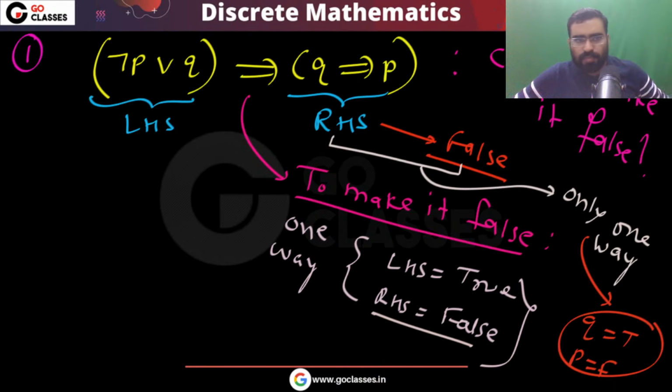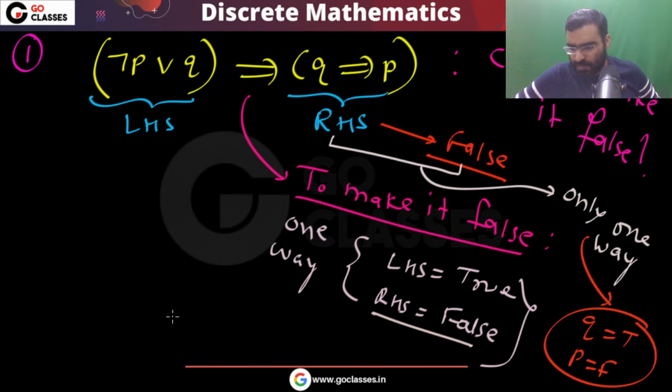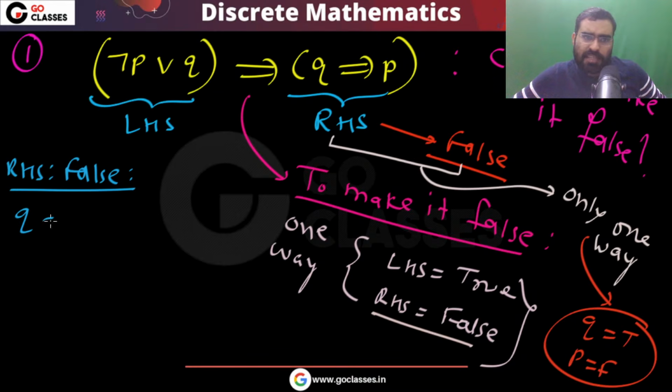So to make the RHS false, the only way is Q true, P false. There is no other way.